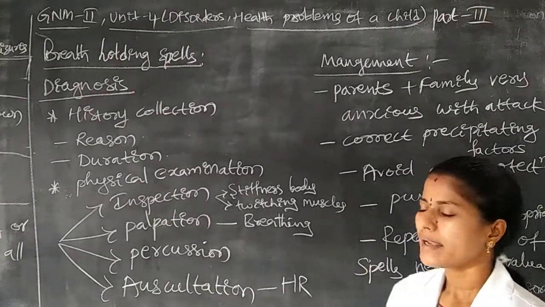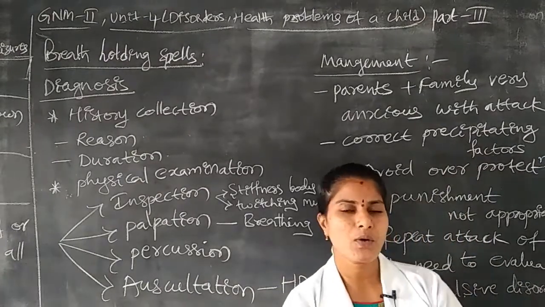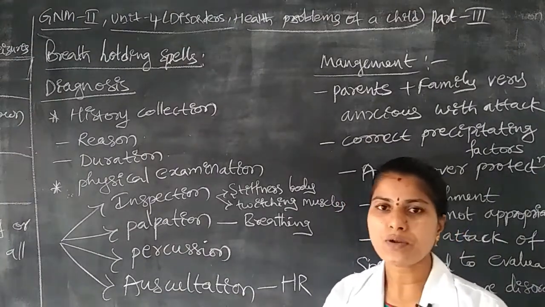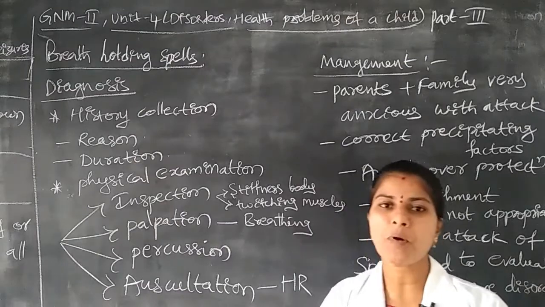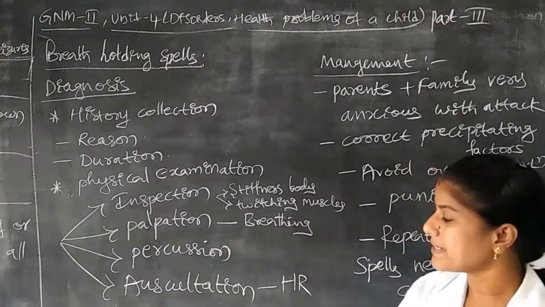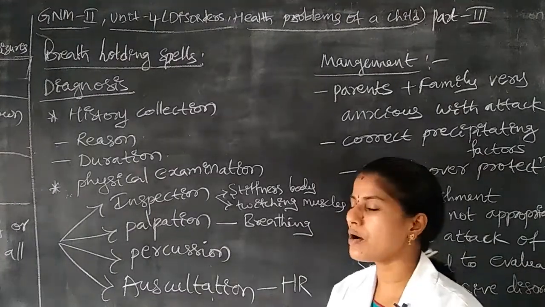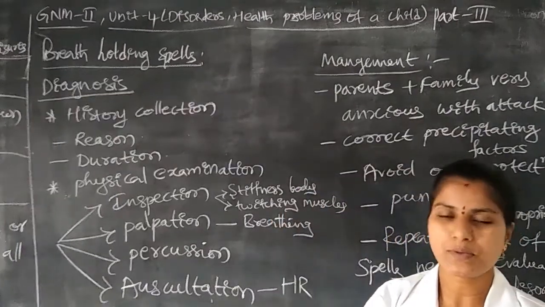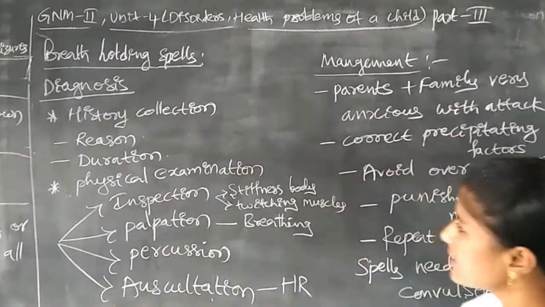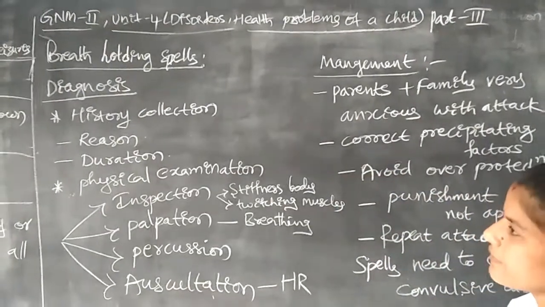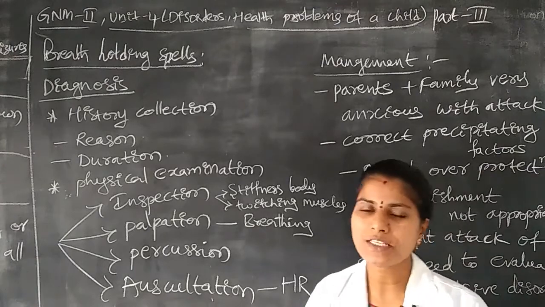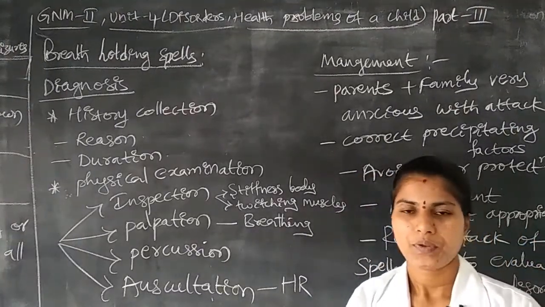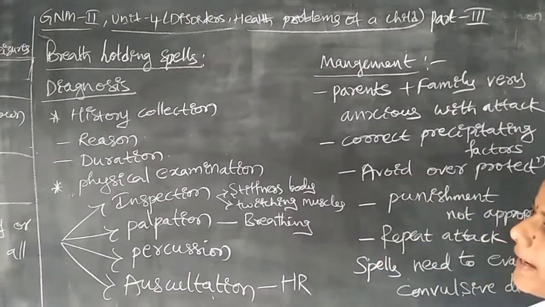Okay, in the auscultation step we listen using a stethoscope, hearing the body sounds. Especially in this disease condition we have to assess the heart sounds. In the heart sounds, the person suffering with pallid breath holding spells will have a slowed down heart rate. That will be identified.